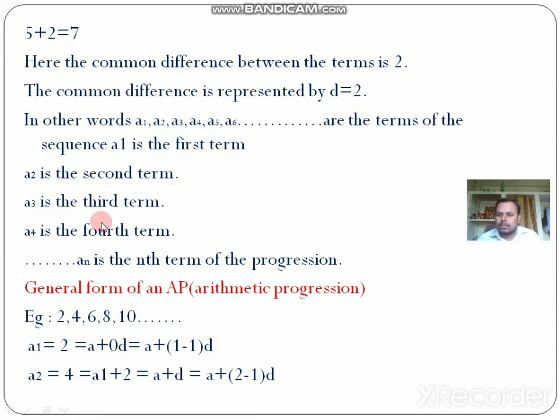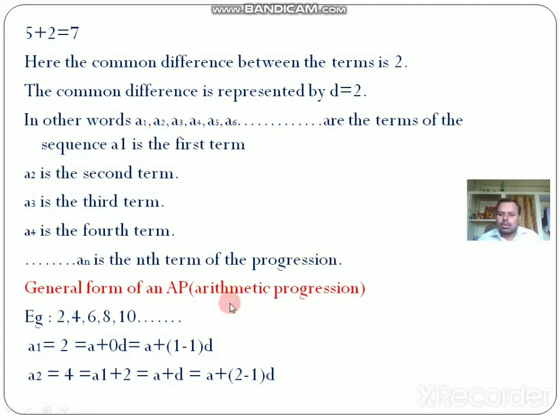So that's why it is mentioned like this, and so on. For the nth term, similarly, if you write an, then it is called the nth term of the progression. So the nth term of the progression is nothing but an. So an represents the nth term of the progression.